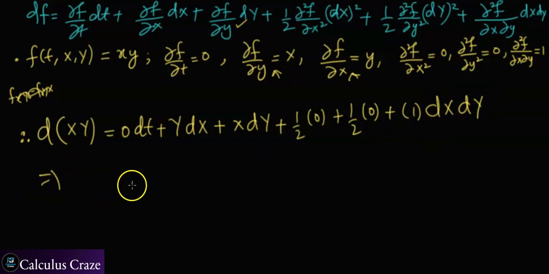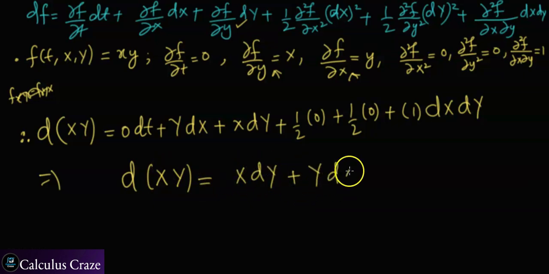So when you simplify, d(xy) is given by x dy plus y dx plus dx dy.